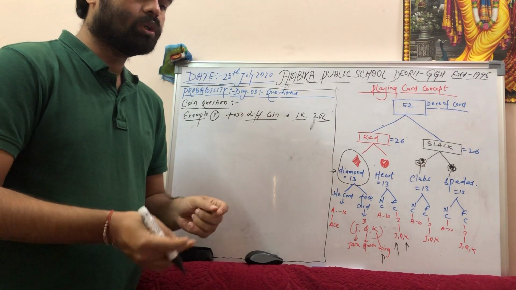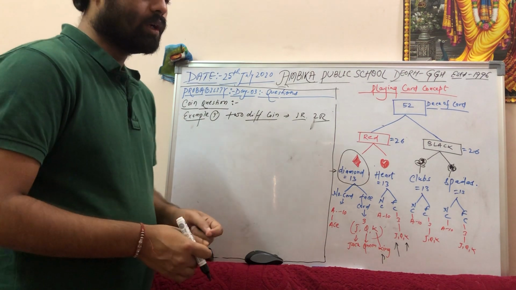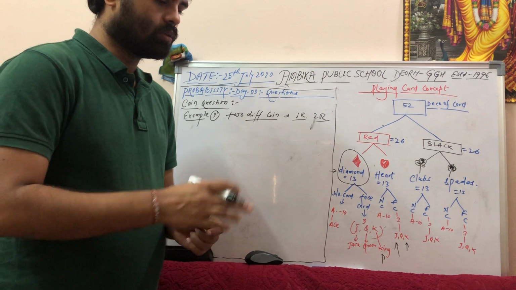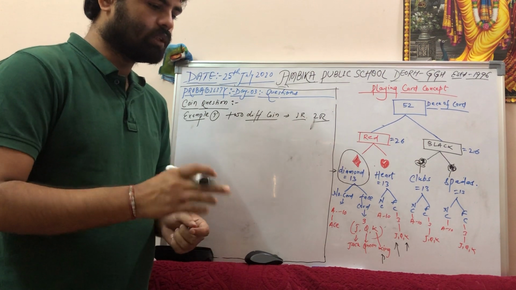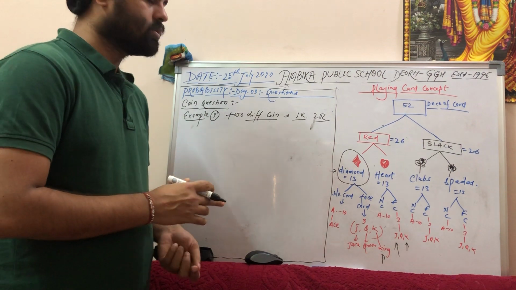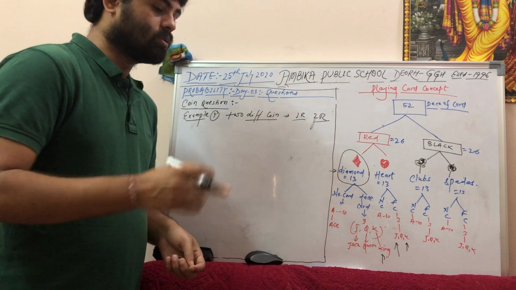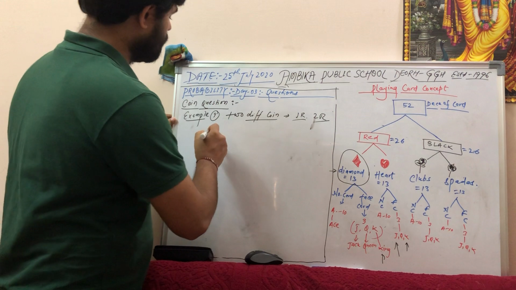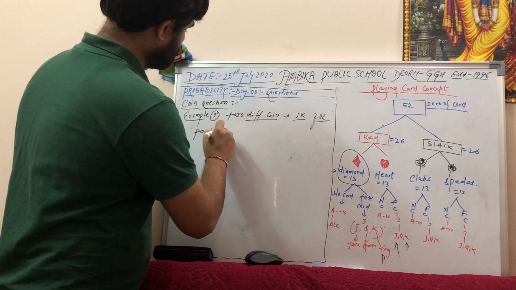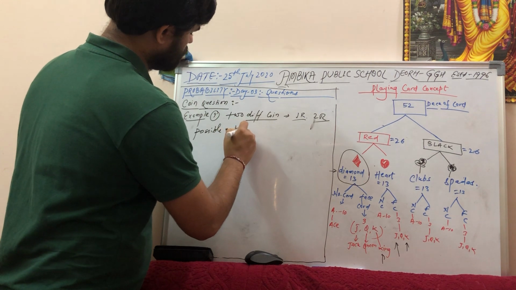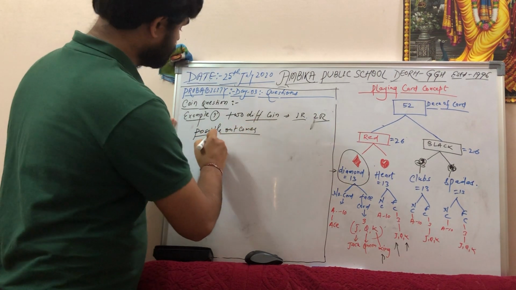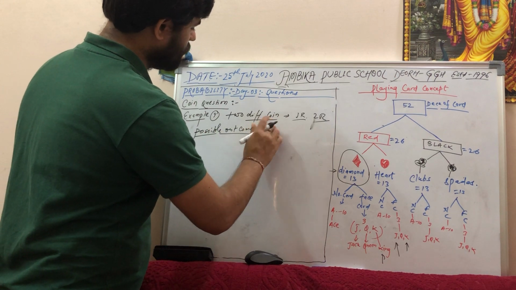Harpreet tosses two different coins simultaneously, what is the probability that she gets... Oh, Harpreet is a girl actually. So what is the probability that she gets at least one head? First, you have to find the possible outcomes, that is, the number of sample space, right?